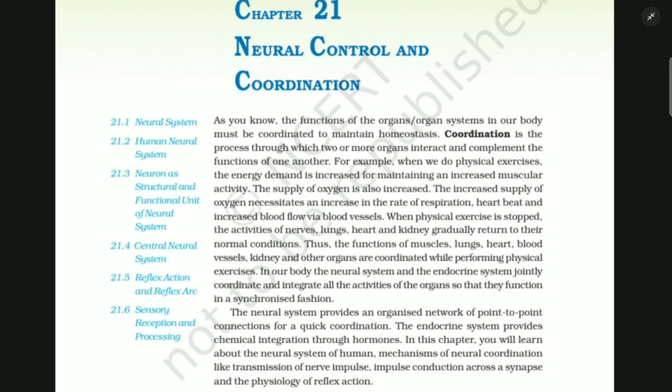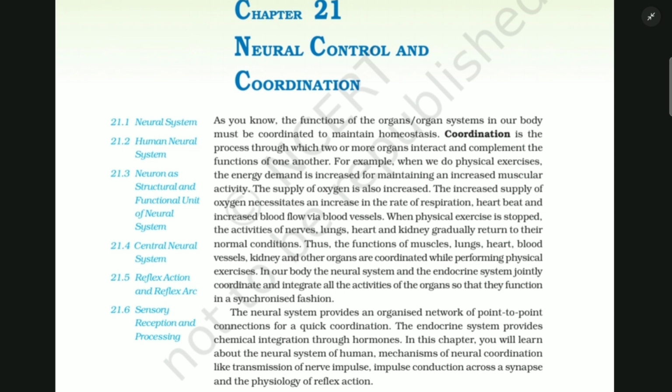For example, when we do physical exercises, the energy demanded is increased for maintaining an increased muscular activity. The supply of oxygen is also increased. The increased supply of oxygen necessitates an increase in the rate of respiration, heartbeat, and blood flow via blood vessels. When physical exercise is stopped, the activities of nerves, lungs, heart, and kidney gradually return to their normal conditions. Thus, the functions of muscles, lungs, heart, blood vessels, kidney, and other organs are coordinated while performing physical exercises.